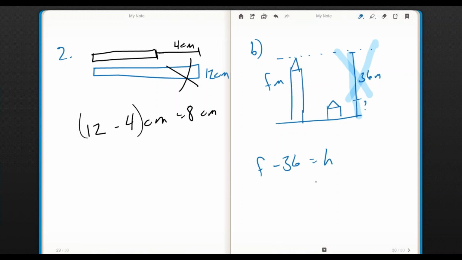That's the height of the house. And again, if your students can just see how tangible it becomes, this height, right, this whole thing, take away this part. Matter of fact, let's just erase it. It's gone. F without 36 leaves us with the height of the house. Very, very logical and practical.